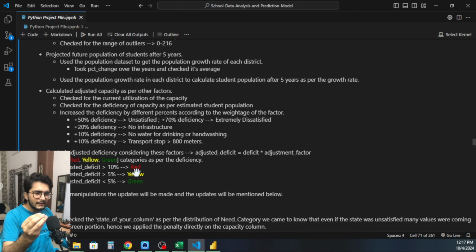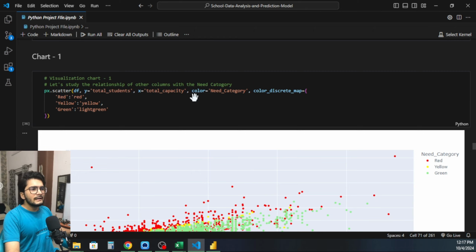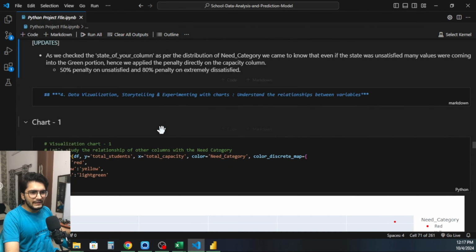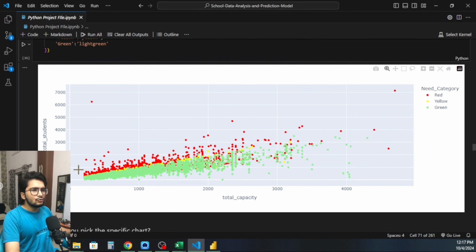Yellow is if the deficiency is more than 5% but less than 10%. Then there is green, if the deficiency is less than 5%. So this is after the analysis and the dependent variable was completed.